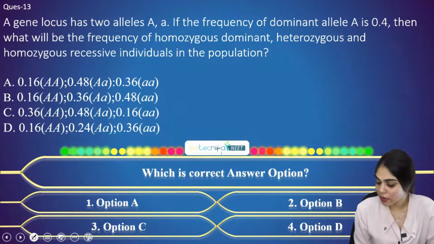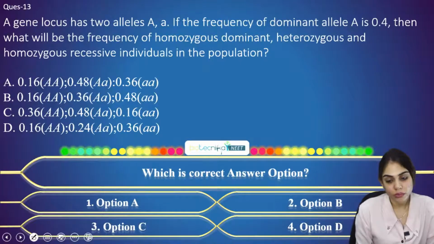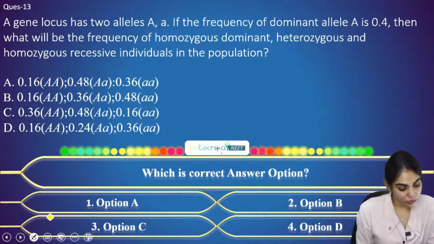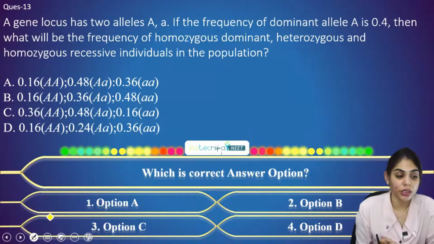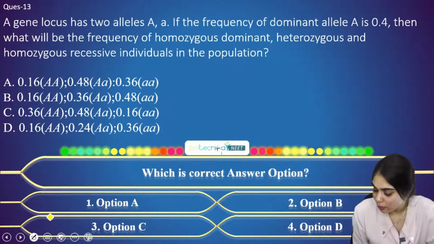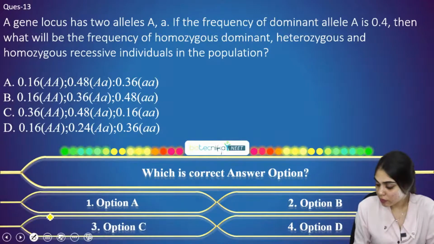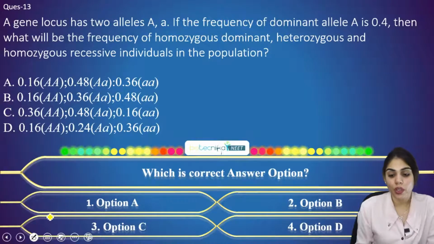What is the right answer for this question? Option A. Everyone, please answer what is the right answer for this question. You have to apply the Hardy-Weinberg genetics formula here. Option A, well done, AMP, Daretech, amazing. Yes. So now let's see how to solve these types of questions.